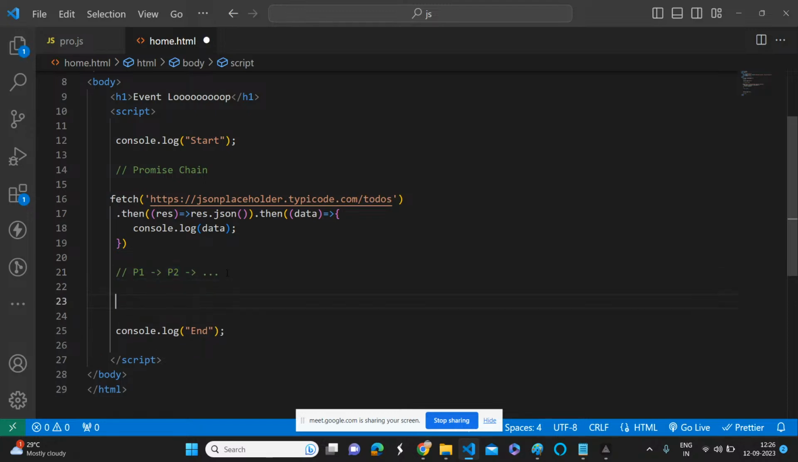But in real time, there is a possibility that this first promise will return promise 2. This promise again will return a promise 3. This promise may return again another promise. So this is called what? Promise chain. Simply a promise chain. Okay.